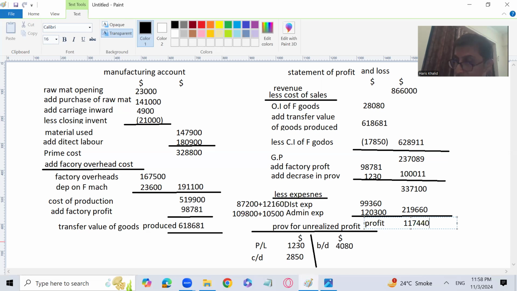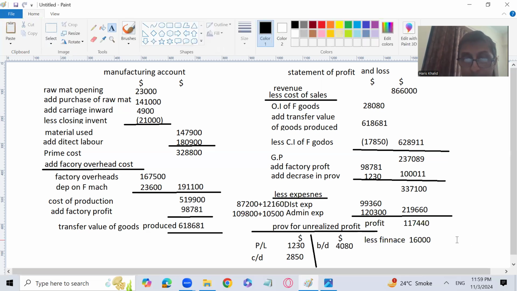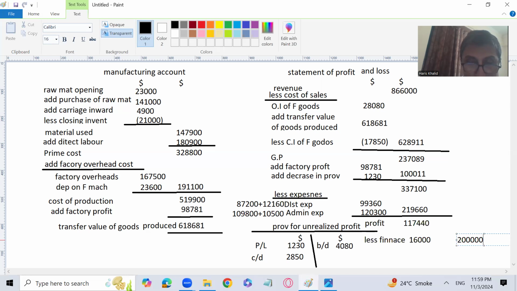117,440 is the profit, and I have to subtract the finance cost from this profit. As I discussed with you, the finance cost will come as 16,000. How does it come? 2 lakh is the amount of debentures, and 8% is the percentage of finance cost or interest cost on the debentures.